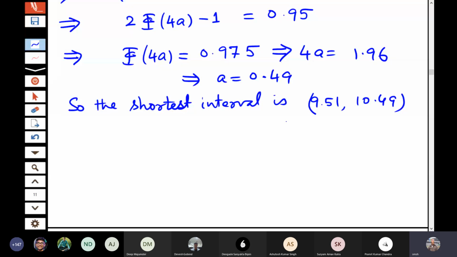Even your CGPA is an average, because you are considering grades of various subjects, the points of all of them are added and divided by the total credits. That is how you get the CGPA, the cumulative grade point average.